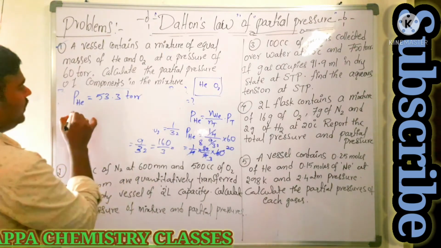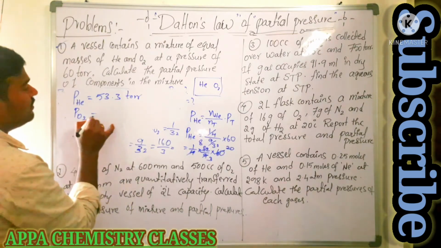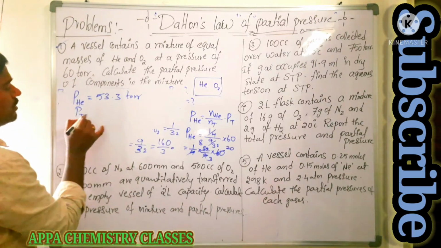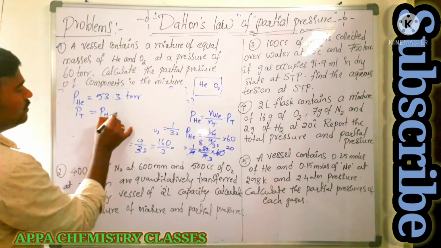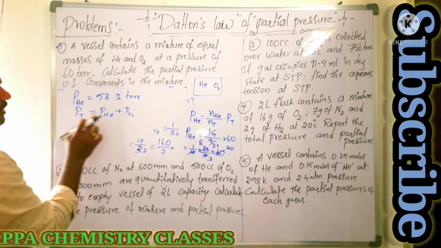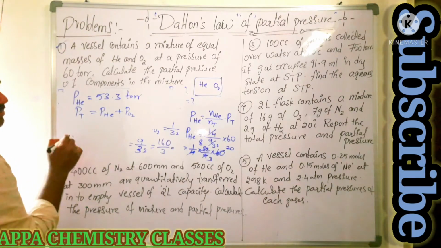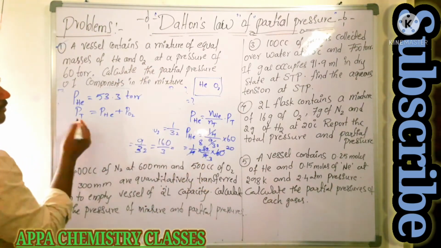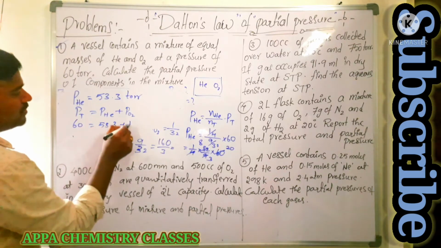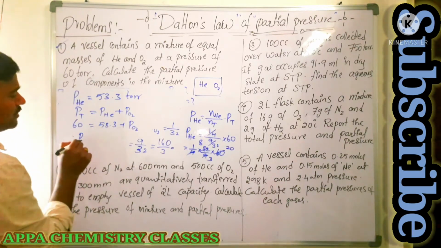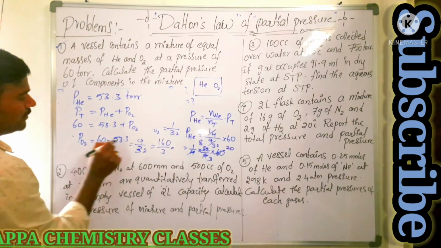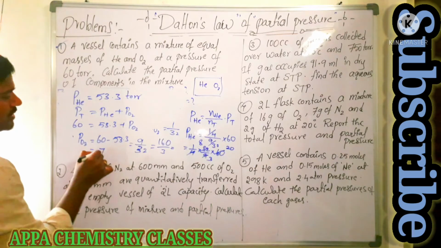Now the partial pressure of helium we got. Then what will the partial pressure of oxygen be? There are only two components, no? So we know that the total pressure is equal to the partial pressure of helium plus the partial pressure of oxygen. So then we know the total pressure and helium, and you can easily get the partial pressure of oxygen. No need to substitute in that formula again. That is 60 equals 53.3 plus partial pressure of oxygen. So the partial pressure of oxygen is equal to 60 minus 53.3. How much will that be?